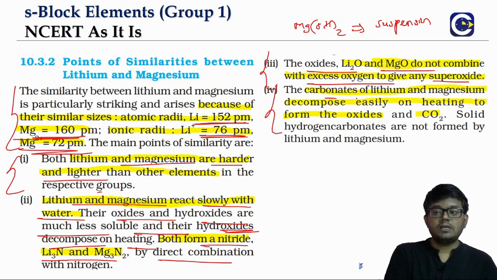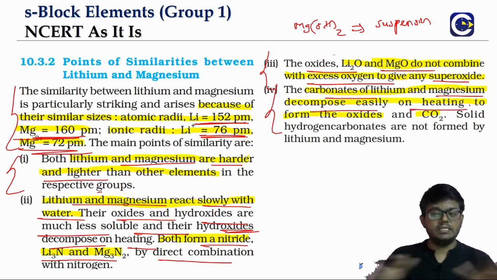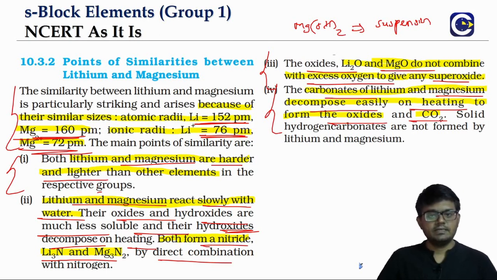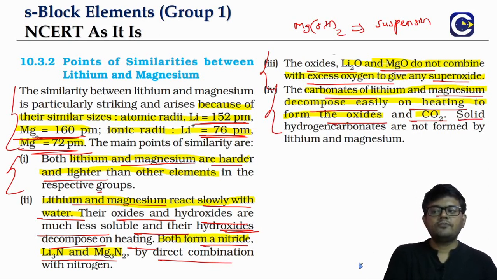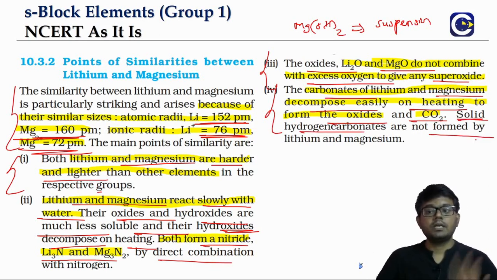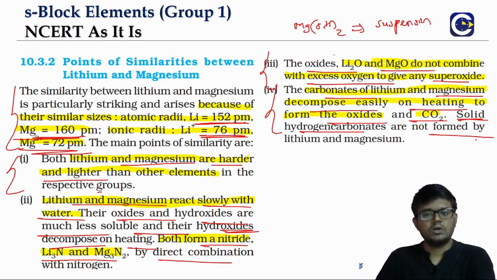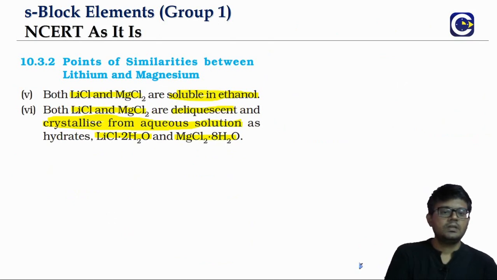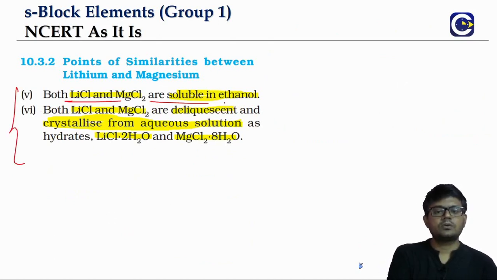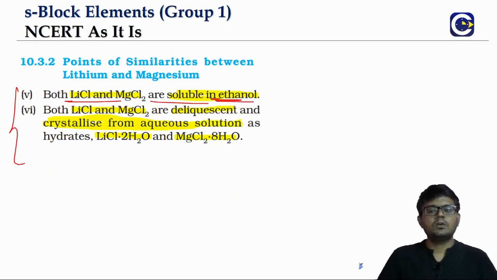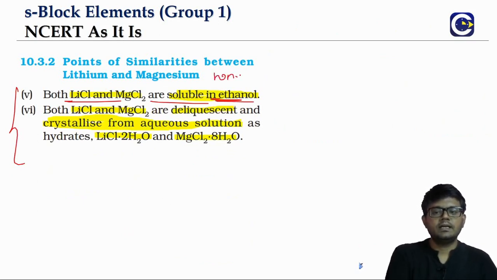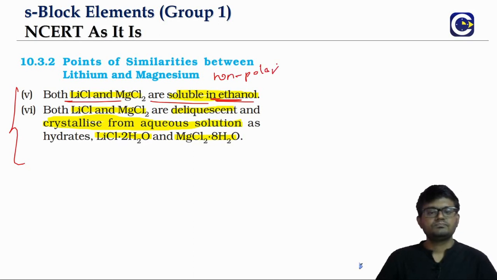The carbonates of lithium and magnesium will decompose easily on heating, and that will give us the corresponding oxide and carbon dioxide. Even the solid form of the bicarbonates will not have existence, both for lithium as well as magnesium. So these are all the similarities. Even if you look at the chlorides, lithium chloride as well as magnesium chloride will be soluble in solvents like ethanol.